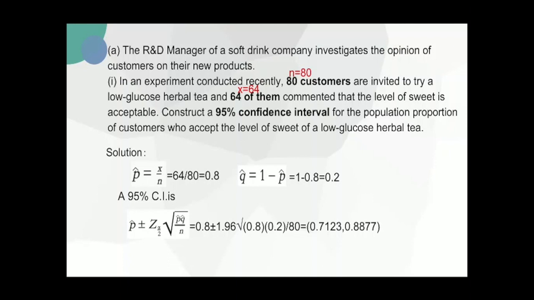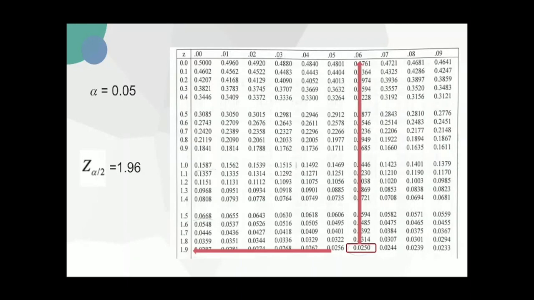So p hat equals x over n, which is 0.8, and q hat equals 1 minus p hat equals 0.2. As we should find the 95% confidence interval, alpha is 0.05, and from the table we can find z alpha over 2 equals 1.96.